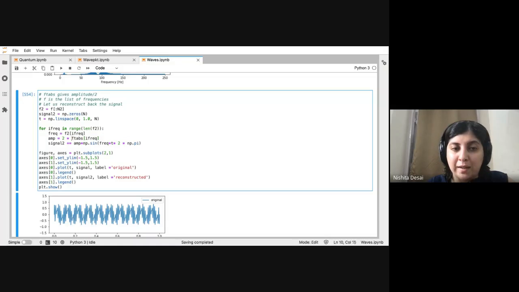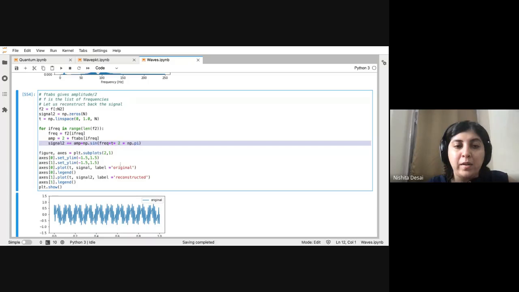This was the array that we made yesterday, the absolute value of the Fourier transform. For each frequency, this is the amplitude, and then you can calculate the signal by summing up the amplitude times sine of that frequency, where frequency times 2 pi is omega, times t. That gives you a signal component. You sum over all possible frequencies and you should get back your signal.